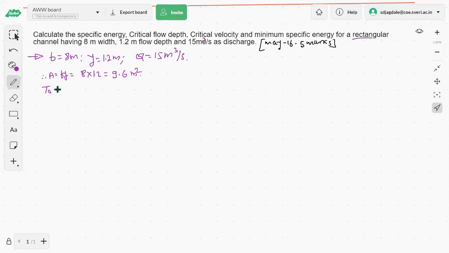Then to calculate the things that are asked. So which things are asked to calculate? Specific energy. Firstly, they have asked E for the given conditions. Then critical flow depth, that is YC. Critical velocity, that is VC. And minimum specific energy, that is E minimum. Those many things are asked to calculate. So how to calculate them now?